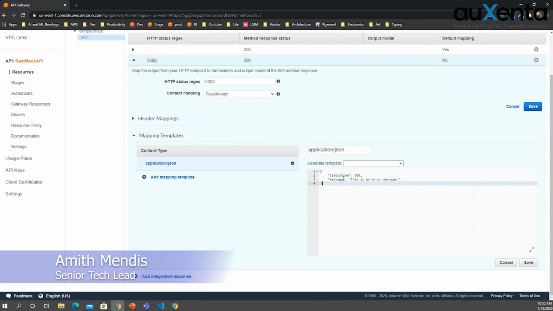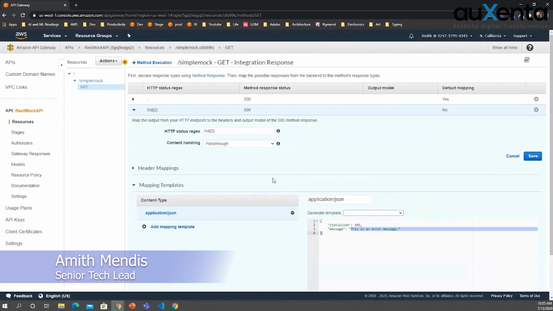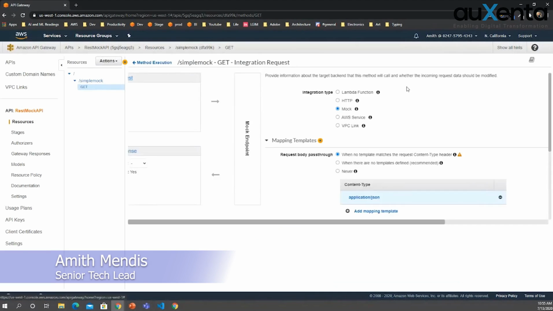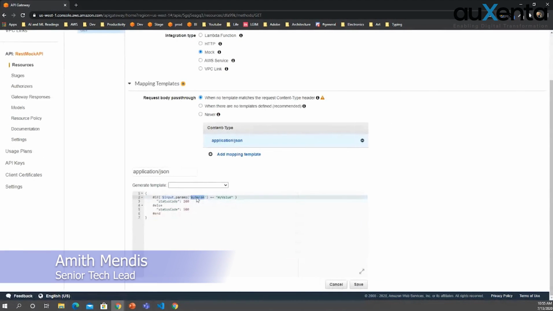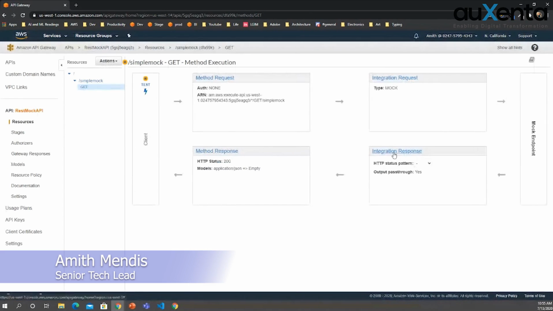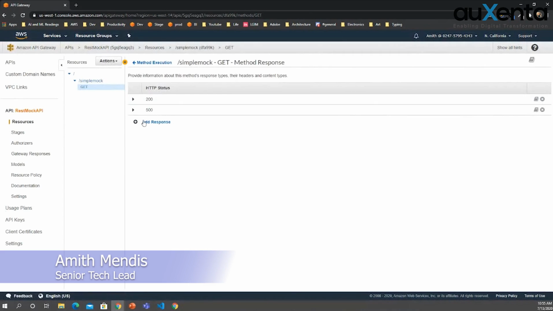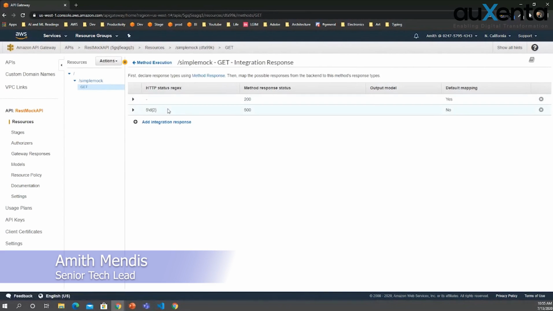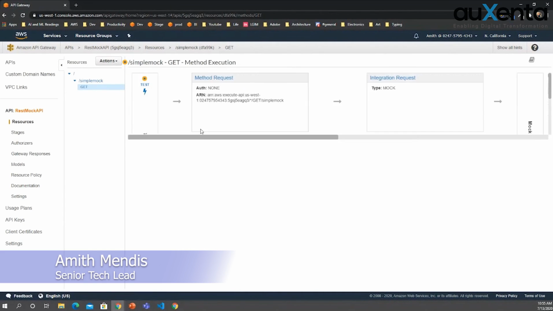Now you can add this status code is 500 and messages. This is an error message, right? Then when you save it, now it's done. That means now the integration request says if the input doesn't have this parameter with this value, it will give 500. And the method response has these two HTTP statuses, and the integration response has the integration mapping to those HTTP statuses.